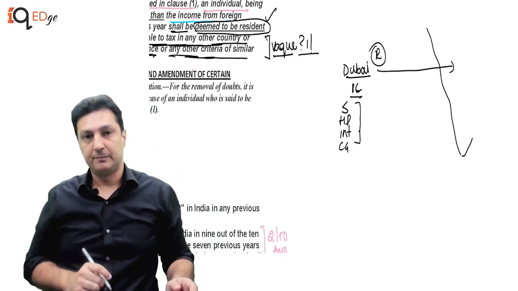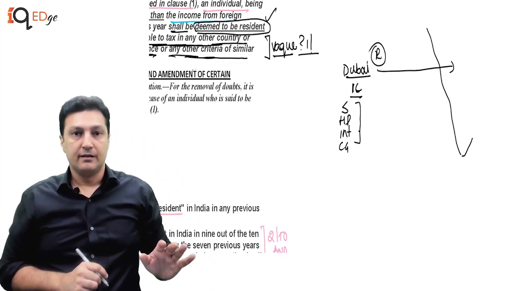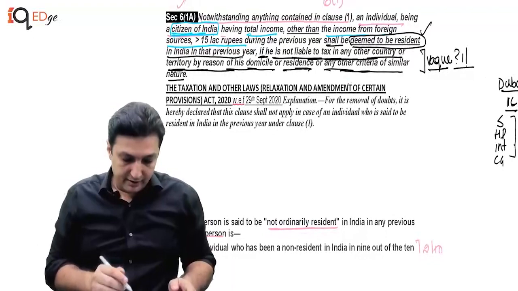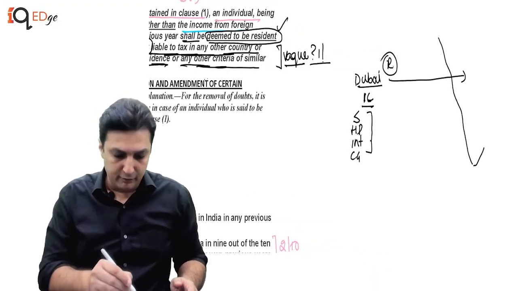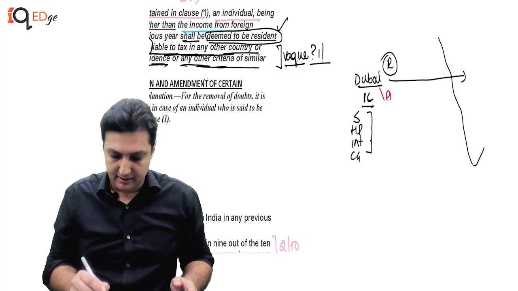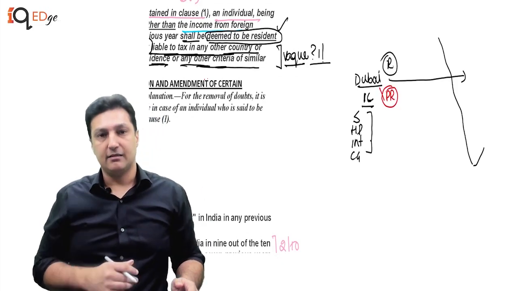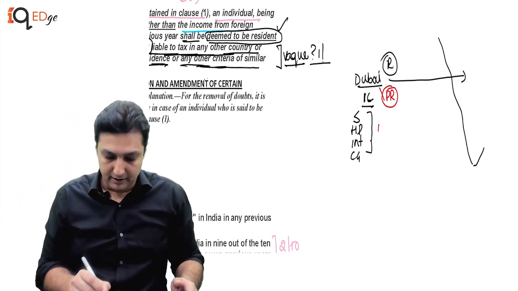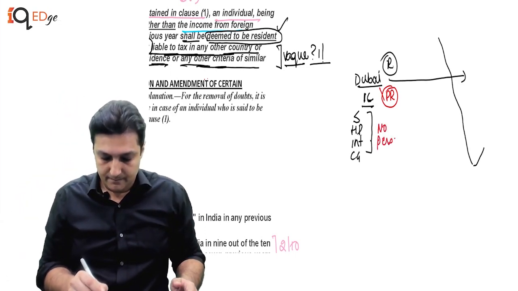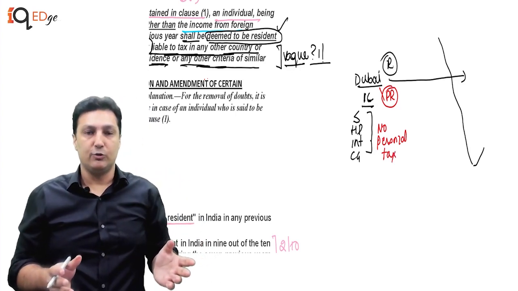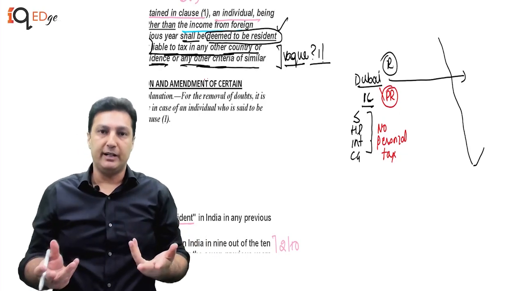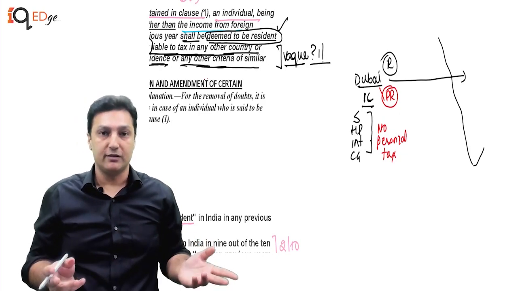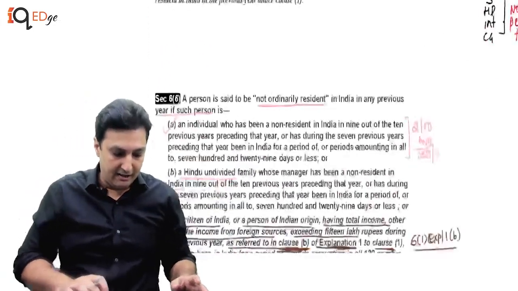I said, wait. He has said who is not liable to tax in any other country. I said, you are residing in Dubai. You have a PR of Dubai. You will pay tax in Dubai. He says, you are right. But Dubai does not tax residents. There is no personal tax. Now what do I do? Because I am now residing in Dubai, I am an Indian citizen, I have kept the Indian passport. Will I now be required to pay tax in India on my Dubai income as well? A lot of confusion.